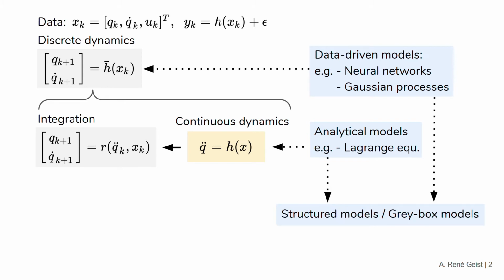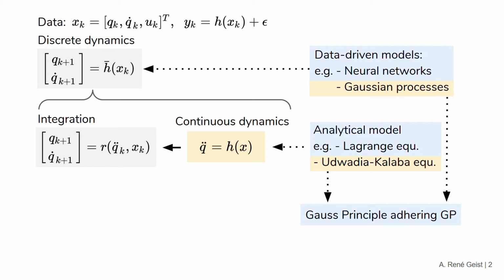In this paper, we use the Udwadia-Kalaba equation to linearly transform a Gaussian process model. Here, we leverage a priori available knowledge about the constraints and inertia matrix of the system to perform inference in a latent manifold of the acceleration space. In the following, I will illustrate how constraint knowledge provides useful structure for improving the data efficiency and physical integrity of a data-driven dynamics model.